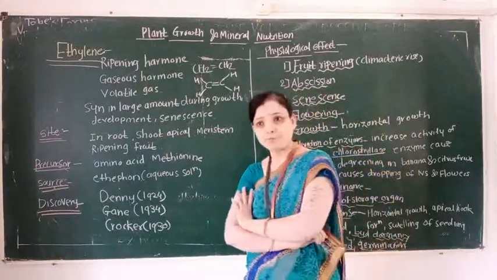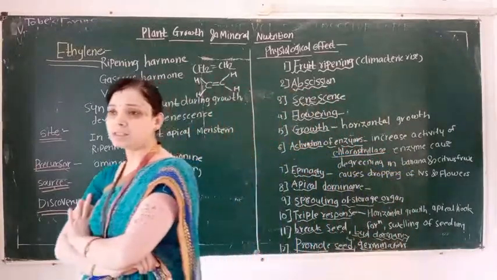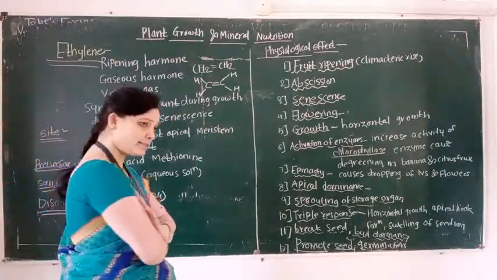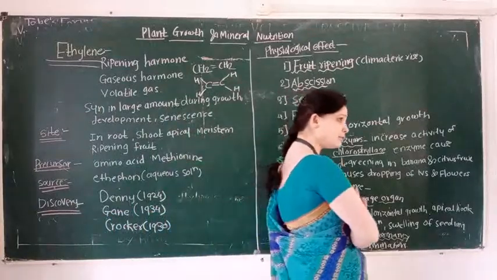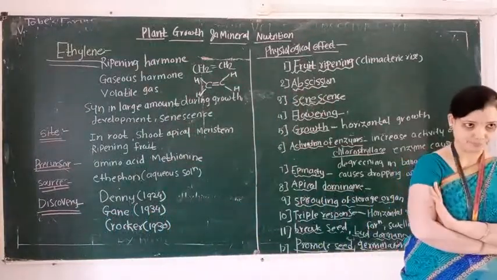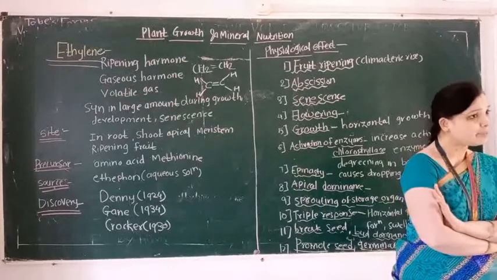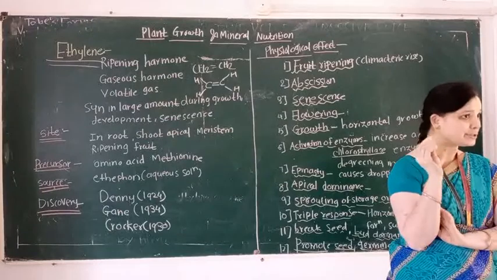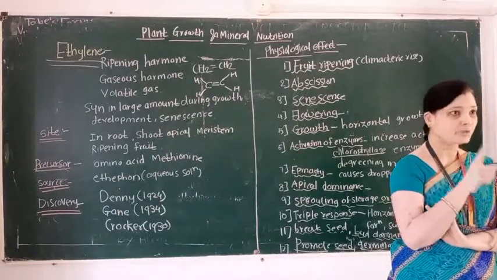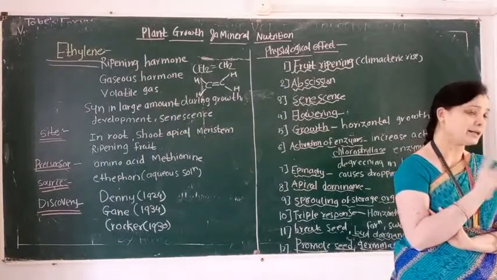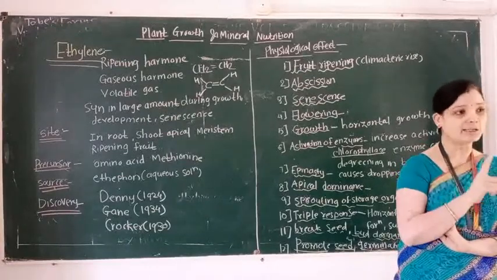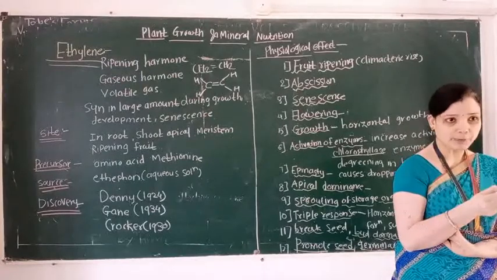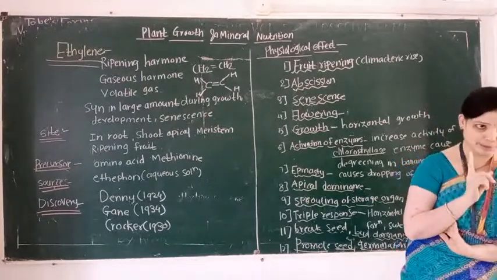Then where does ethylene synthesis take place, and during which process? Here remember this point. Ethylene synthesis takes place during growth, development and ripening.